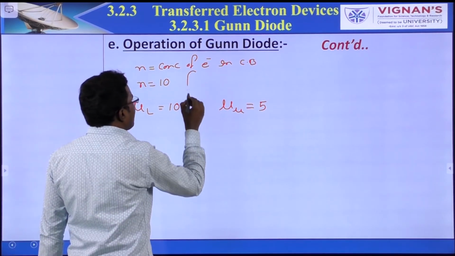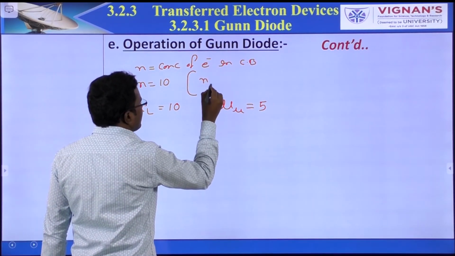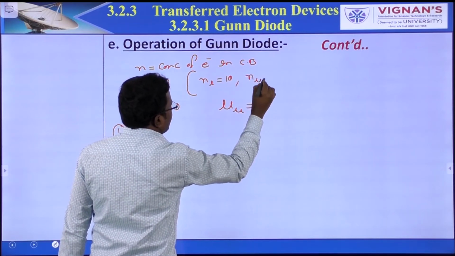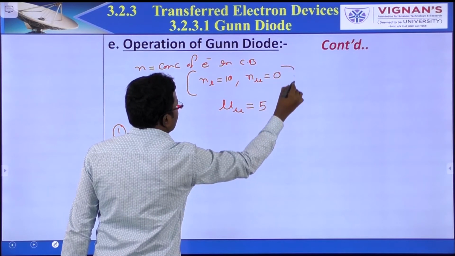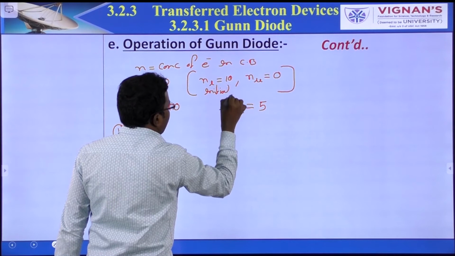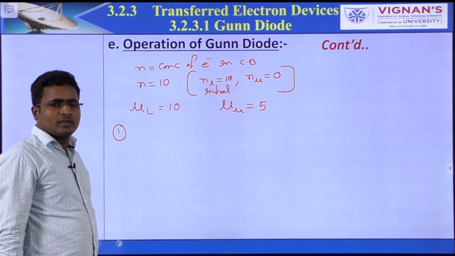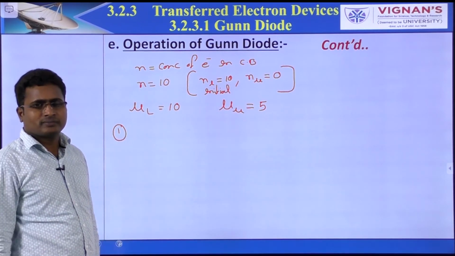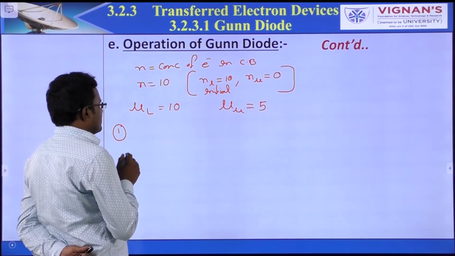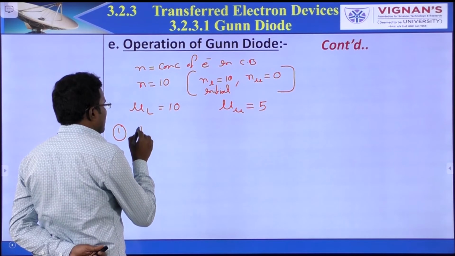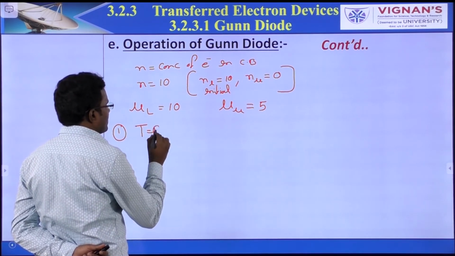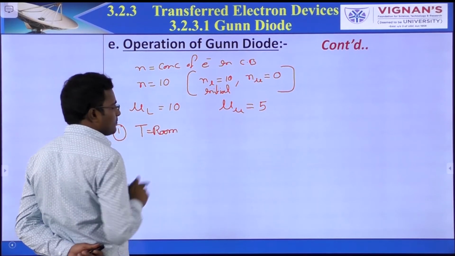Initially all electrons are in the lower valley only. No electrons in the upper valley, that means 0. This is the initial condition. Initial means, let's say, room temperature. So let's say first case, very small, at room temperature. T is equal to room temperature only.